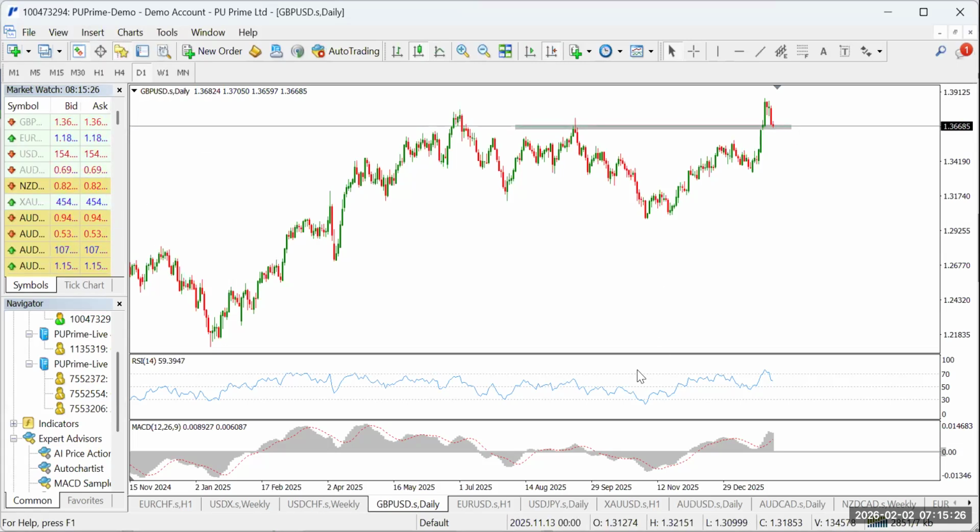Okay, we also have something that looks a lot like Euro USD, a resistance turned support, which might trigger a slight move to the upside, possibly before the downward movement. Now, all these things are speculative.